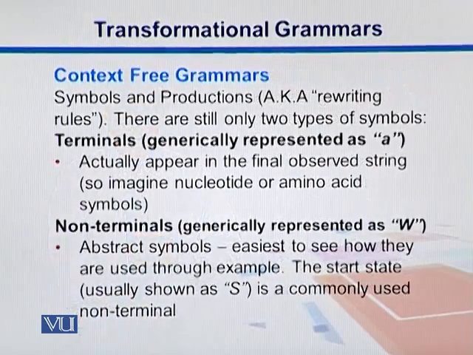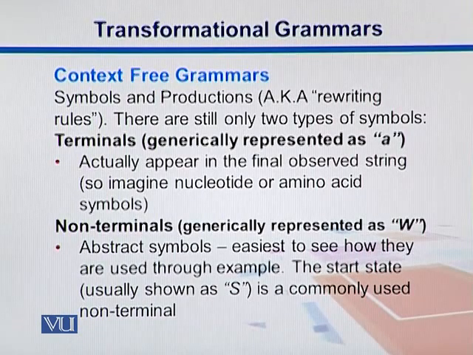What is a context-free grammar? We have symbols and we have productions, or what we call writing rules. Symbols like A, T, G, C in the case of DNA, and different amino acids are simple English letters. After we have those combinations of symbols, we can refer to different writing rules. We call them productions. Among the letters, we have terminals, generically represented as A in this case. These are the actual final letters. So we have terminals like A and then it terminates there. The sequence stops there.